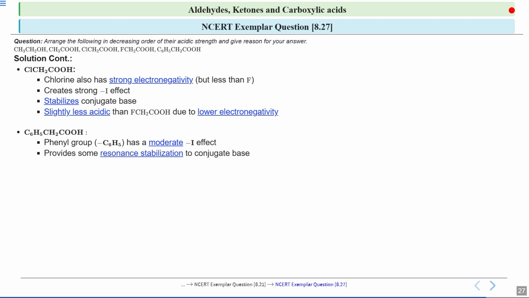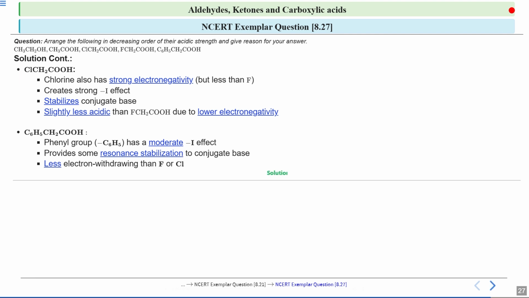Additionally, the phenyl group can provide some resonance stabilization to the conjugate base. Resonance allows the negative charge to be spread out over the molecule. As a result, it stabilizes the base and increases the acidity, but in this case only to a moderate extent. Overall, the phenyl group is less electron withdrawing than fluorine or chlorine. So I can say that C6H5CH2COOH is less acidic compared to the acids where fluorine or chlorine was attached next to the carboxyl group.